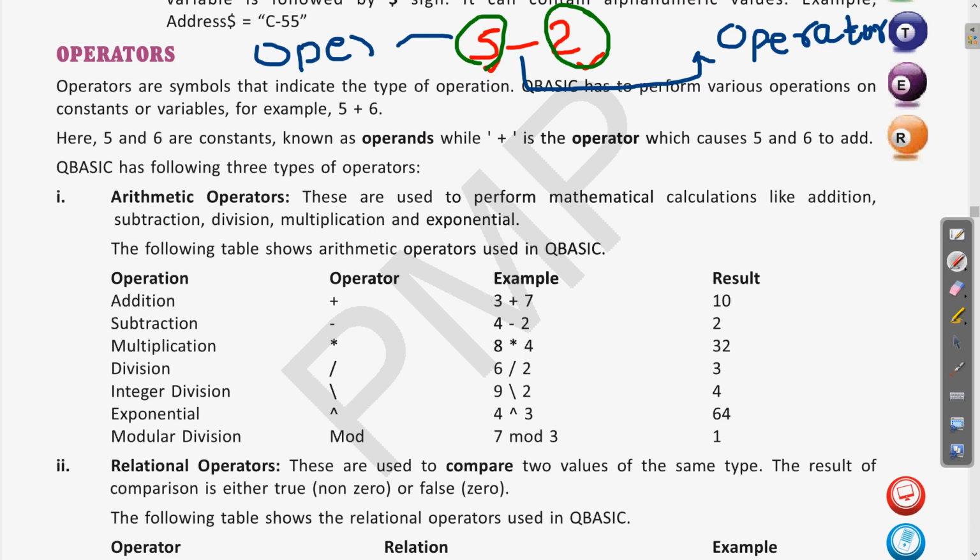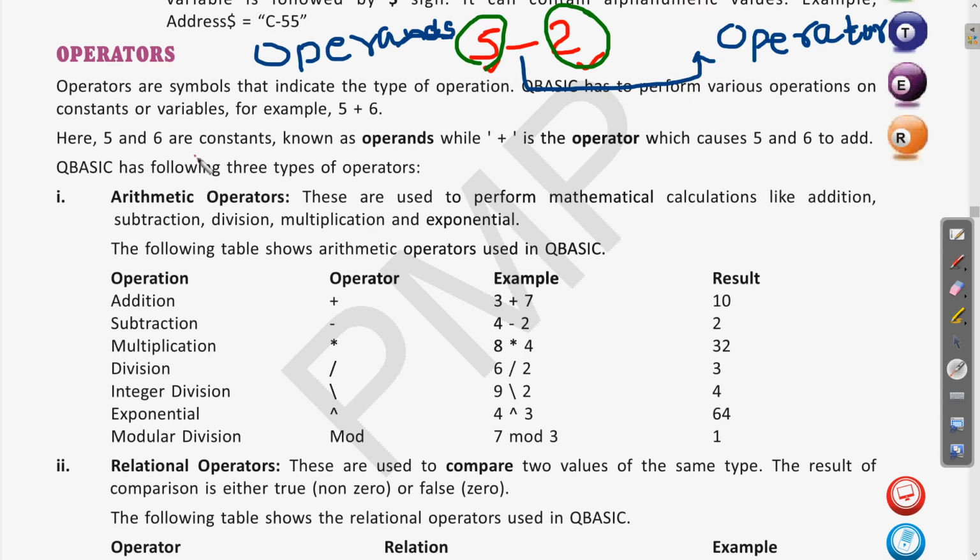I hope this is clear. So we have two terms, one is operator and another is operands. The numbers, the numerical values, the constants, they are the operands, and the symbol which is used, that is the operator. I hope this is clear.